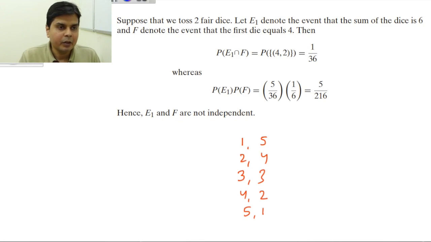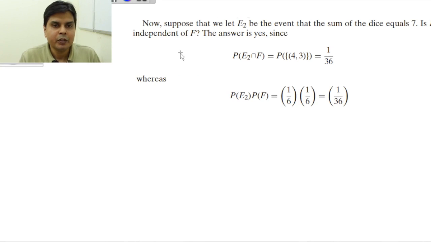Now let me define another event. Suppose E2 is the event that the sum of the dice equals 7. Is E2 independent of F? F is the same as in the last slide, the event of having the first die as 4. So what will be the probability of E2 intersection F?